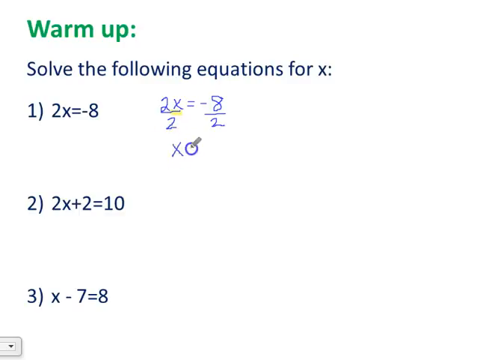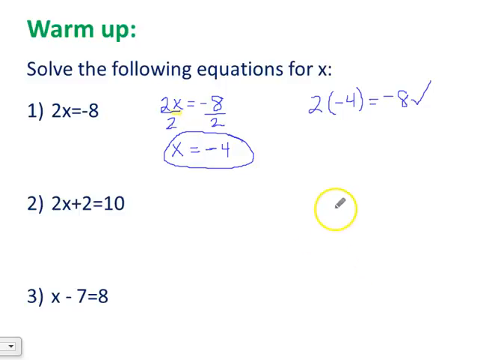So I'm just going to put x equals. We don't really need that 1 in front of the x. And then we're going to take -8 divided by 2. A negative divided by a positive is always a negative, so -8 divided by 2 will give us -4. So our answer is -4. We can always go back and check our work, plug the value that we determine x to be, -4, in for x. 2 times -4 equals -8, so we know we did that correctly.